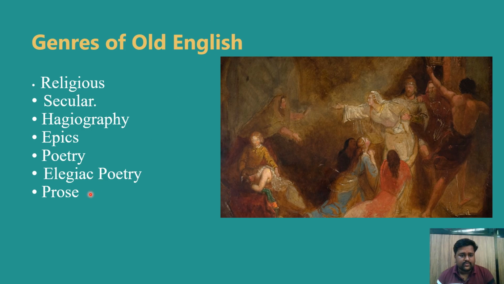And when it comes to prose genres, especially the main prose works that record events of people and societies in a chronological or narrative fashion. The significance of this prose genre: historical prose was key for recording the history of the Anglo-Saxons and their kings and the events that shaped their world. The best example in the prose genre is the Anglo-Saxon Chronicle.